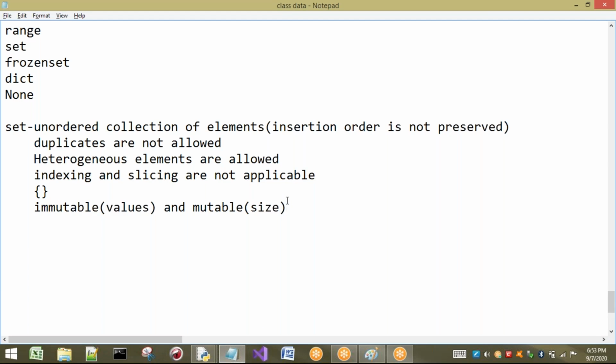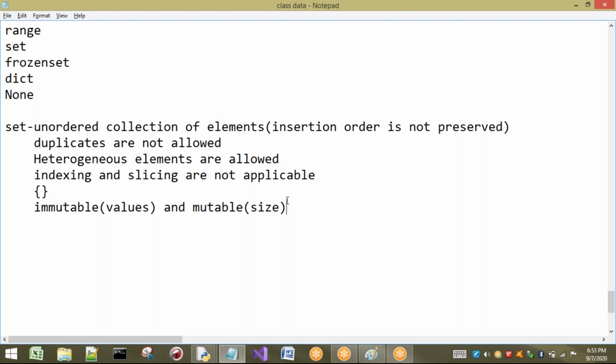So the first one is what? Unordered collection of elements. That means here insertion order is not preserved. Whatever values you give in one order may not be the same after storing into your set. Next, duplicates are not allowed. If you try to insert a duplicate, we will not get any error, but if that element is already present in the set, it will not be stored.